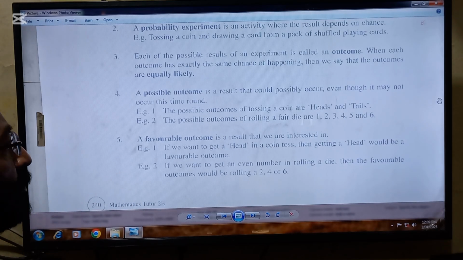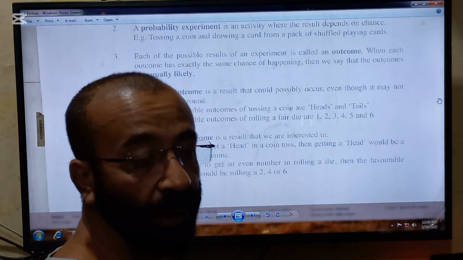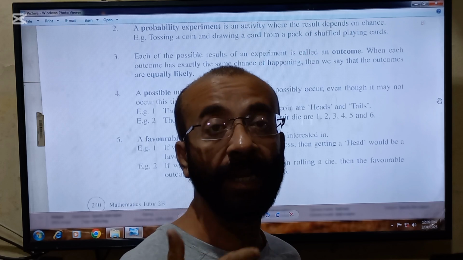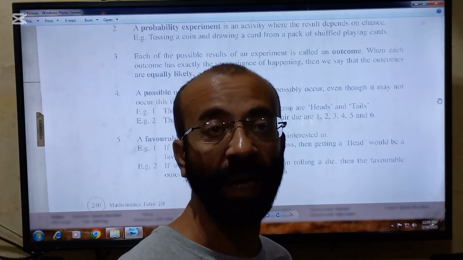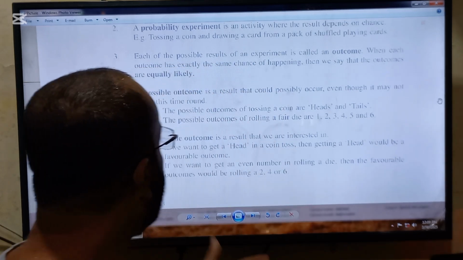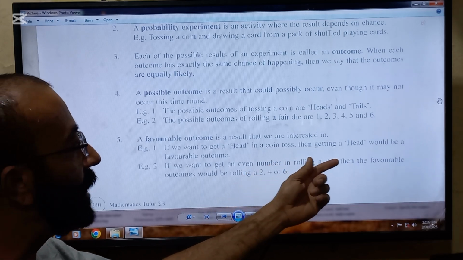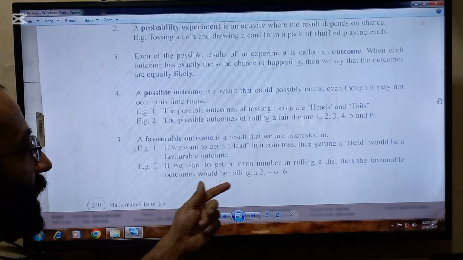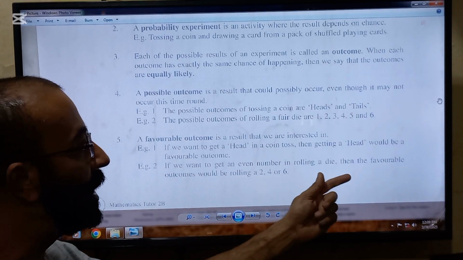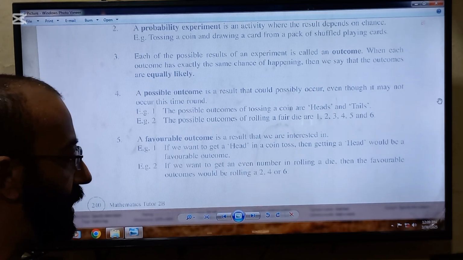Next point to be remembered is that a favorable outcome is a result that we are interested in. For example, while tossing a coin, we want to get the head. It means we are interested in getting a head, so head is a favorable outcome for us. Example number 2: if we want to get an even number in rolling a die, then the favorable outcomes would be rolling a 2, 4, or 6.